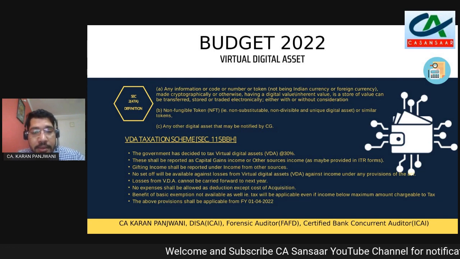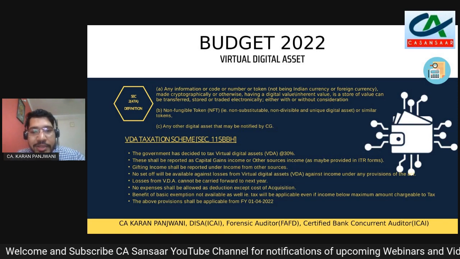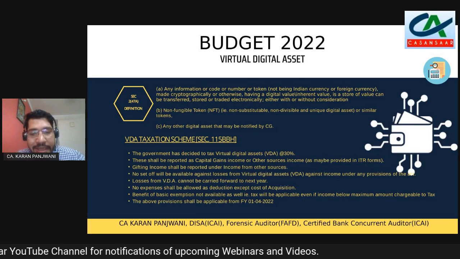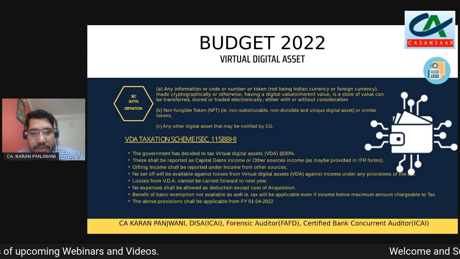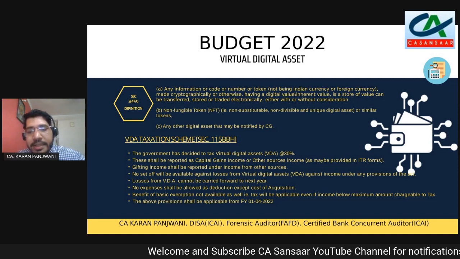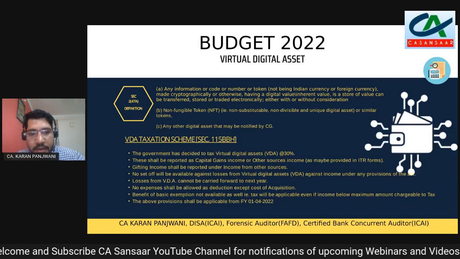Frequent flyer miles may also be included over here. And RBI is also planning to introduce a digital currency in the coming years, so that has also to be excluded out of the domain of virtual digital asset. The government has also, under clause C, the power to notify certain other assets that they might deem necessary to be called virtual digital asset.